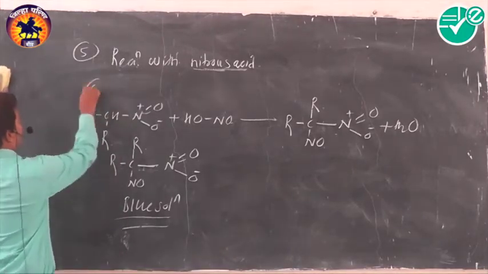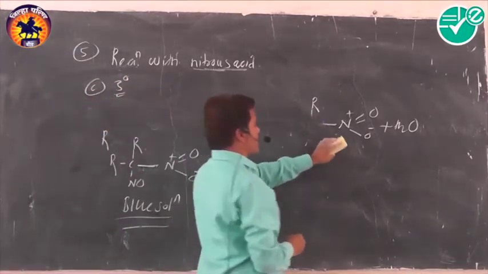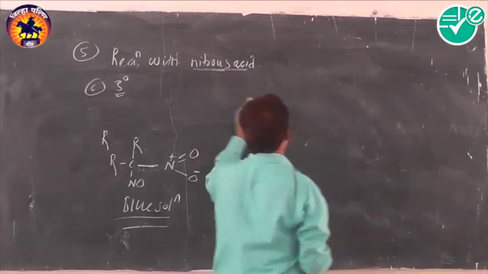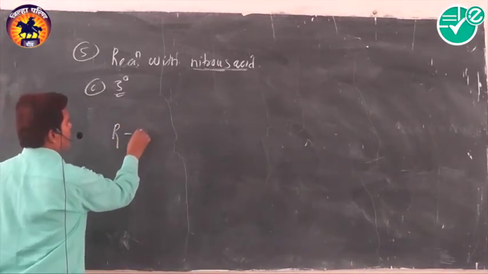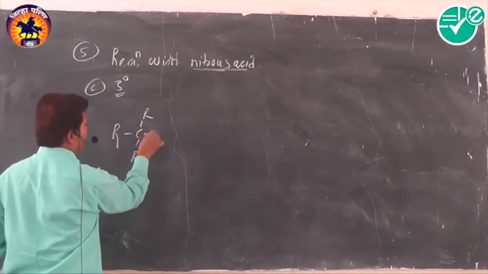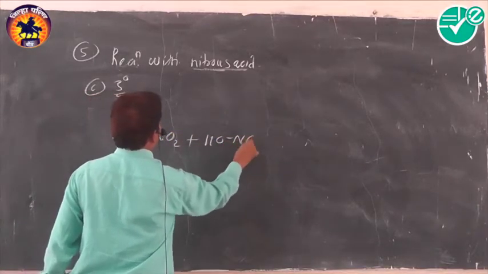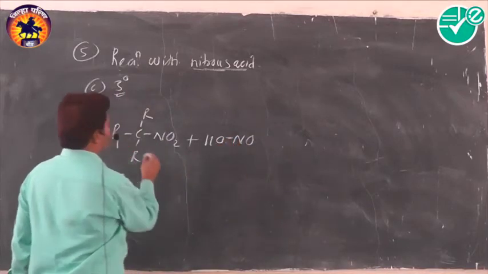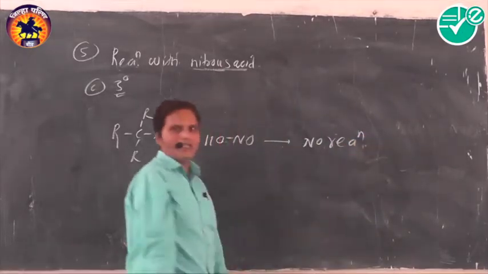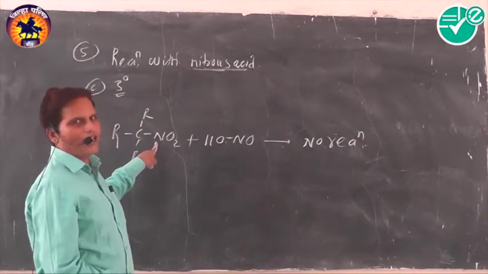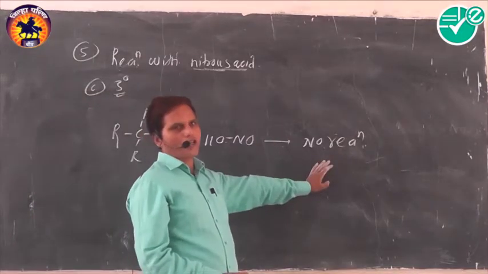Then tertiary nitroalkanes. Tertiary nitroalkanes do not react with nitrous acid because they do not have a replaceable hydrogen atom. Tertiary nitroalkanes do not react with nitrous acid because they do not have an alpha hydrogen atom. That's why we can write here: no reaction. We can easily write there is no reaction because tertiary nitroalkanes do not have a replaceable hydrogen atom, and that's why there is no reaction.